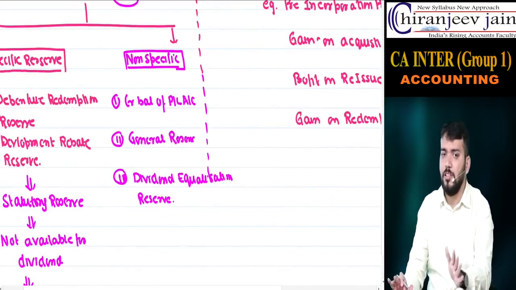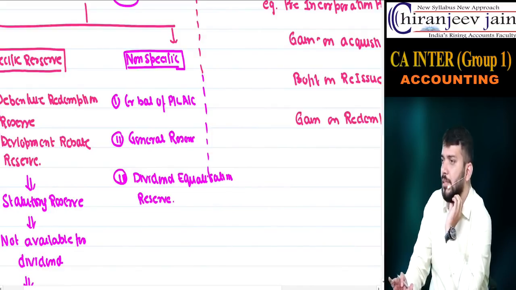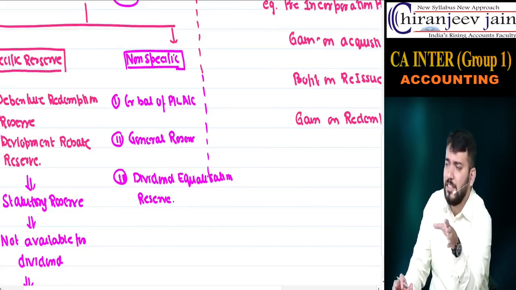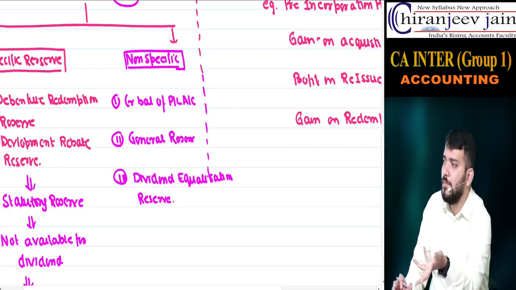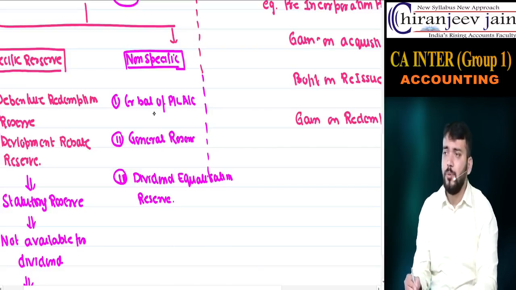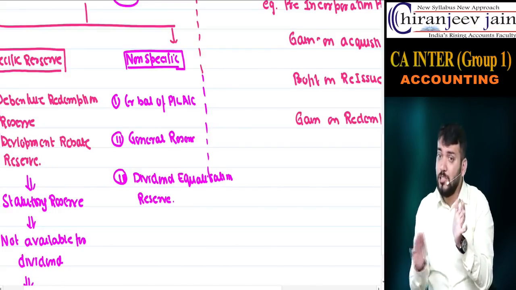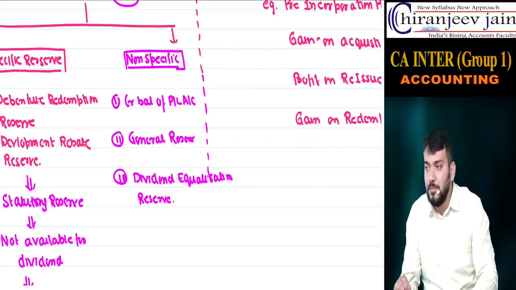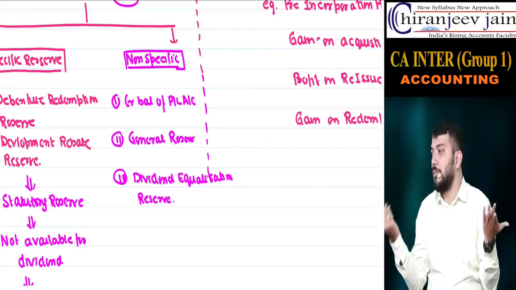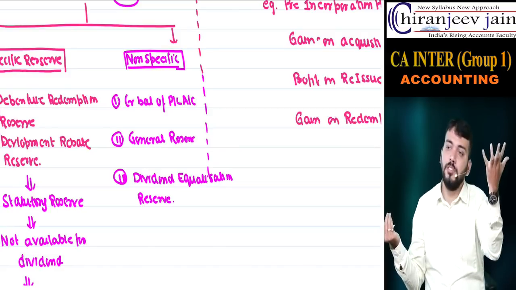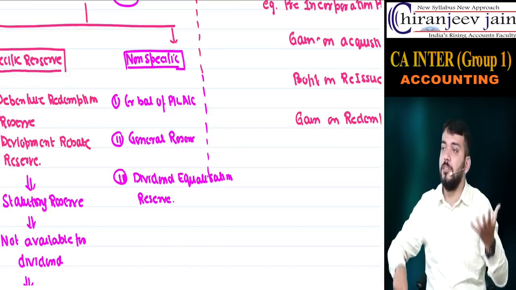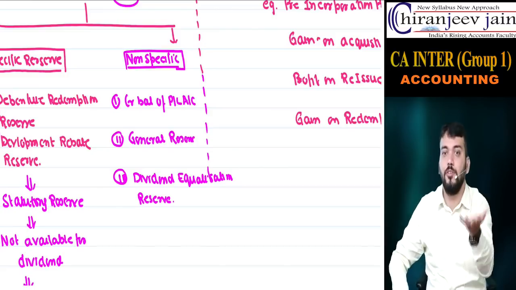However, the actual meaning of dividend equalization reserve I can't explain right now, which is not possible also to explain you. But I can say in this way, any amount transferred for distribution of dividend. Already it was in P&L appropriation account, why are you transferring? From P&L also you can declare dividend. So there was no need to transfer to dividend equalization reserve, but they have transferred. Suppose I have 100 rupees net profit, I said 20 rupees transfer to dividend equalization reserve. Arey Baba, from 100 also you can pay.